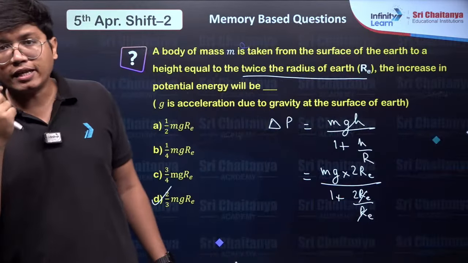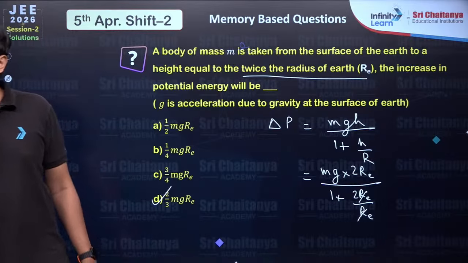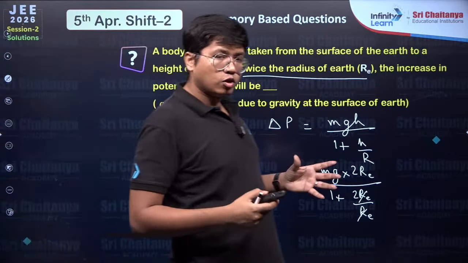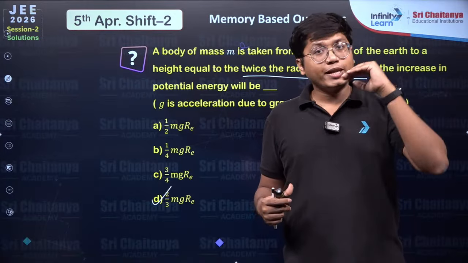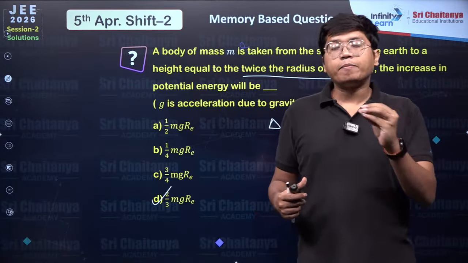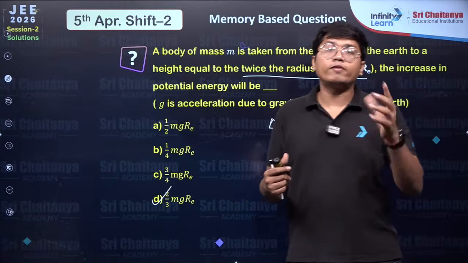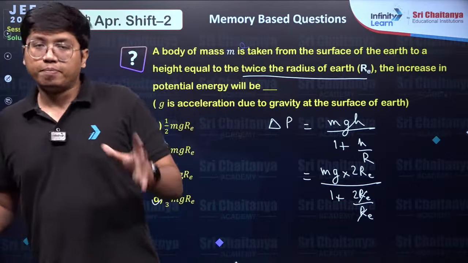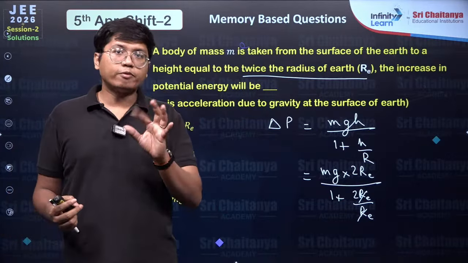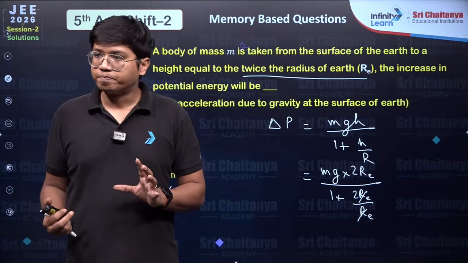See, easy questions don't consume a lot of time, but these are the kind of questions where you have to be especially careful for silly mistakes. So going forward, if you have the coming shifts, please be careful. It's going to be an easy paper, but spend time. Don't think, oh, it's an easy question, let me just solve it in 10 seconds. Please read the full question. Give a minimum of 30 seconds per question in physics.